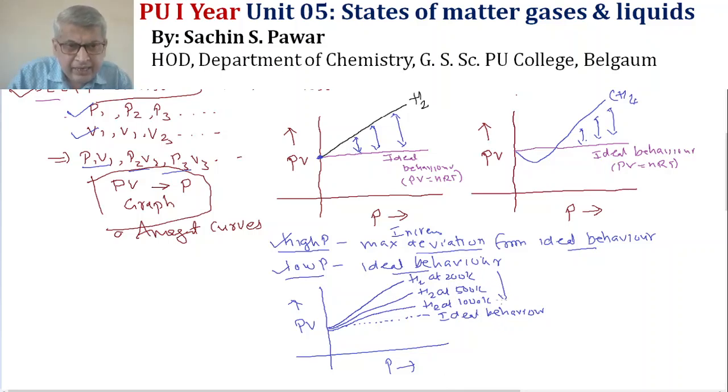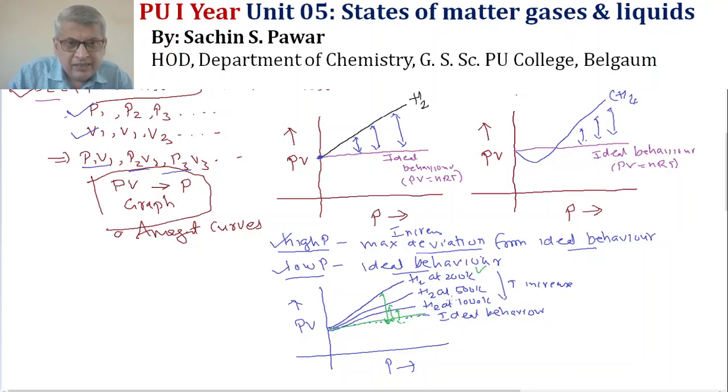If you see carefully, as the temperature increases, the gap between the curve for a real gas and the curve for ideal gas is decreasing.